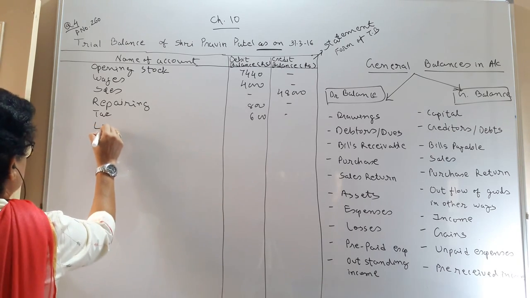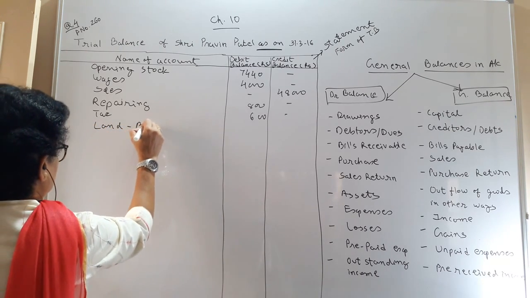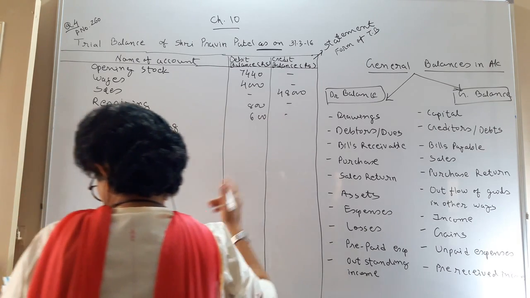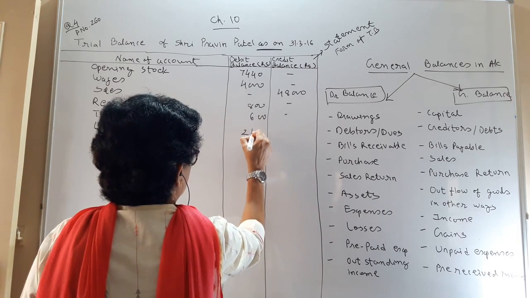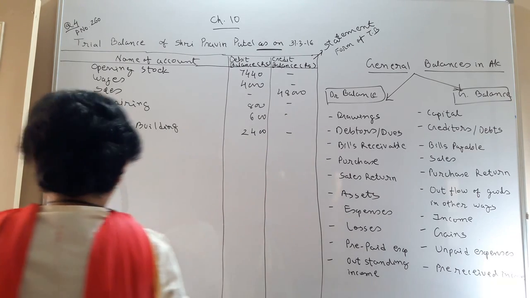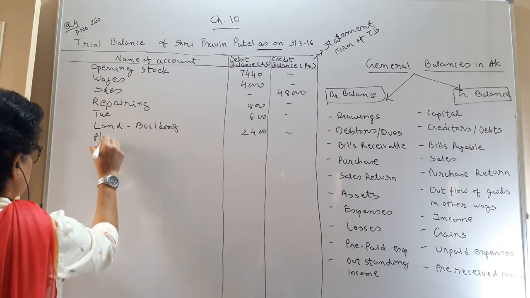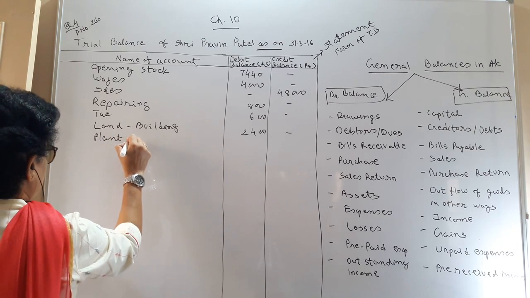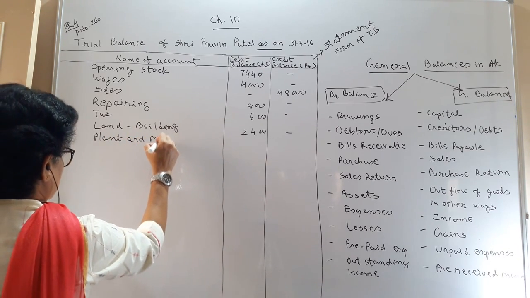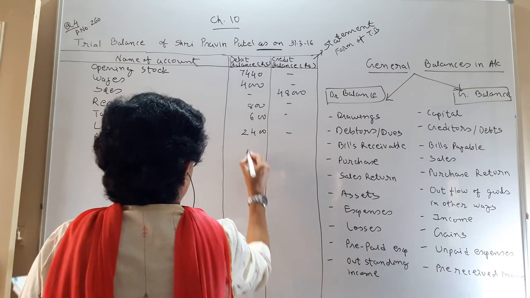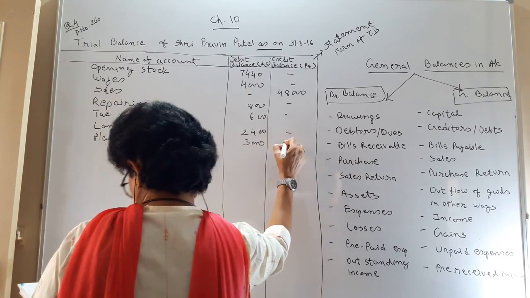Land and building, amount 2400 debit. Then you have plant and machine, debit 3000 rupees.